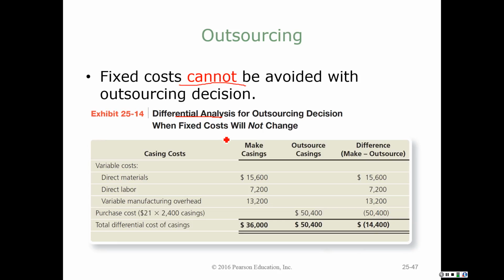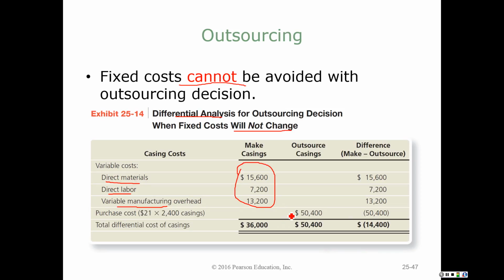And if our fixed cost will not change, they will not be relevant to this particular decision. The costs that will change: if I do not make this product, I will not have to pay for direct materials. I will not have to pay for labor, and I will not have variable manufacturing overhead. So these are the costs that would go away if I outsourced my product.